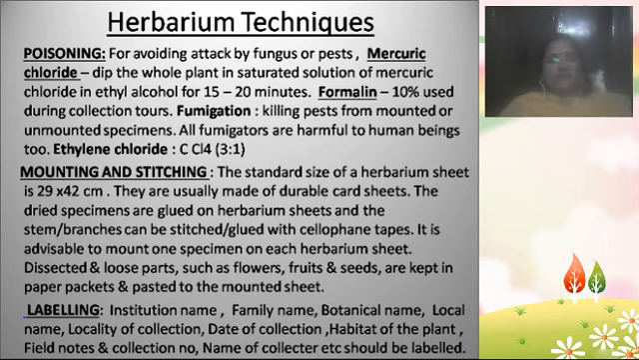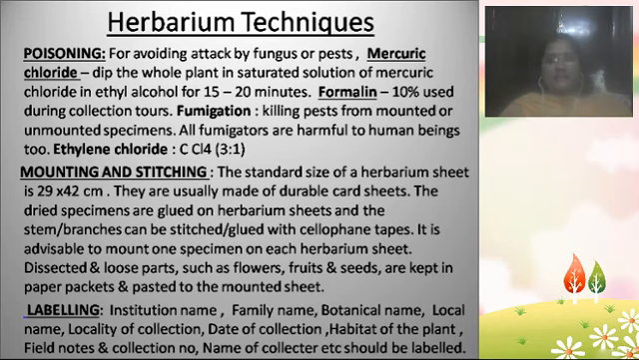And after taking all these measures, you are going to mount the plant on a herbarium sheet. The size of the herbarium sheet is normally about 29 by 42 centimeters, 29 width and 42 centimeters length. Herbarium sheets are normally made of durable card sheets, thick sheets, and all the dried specimens are attached, glued on